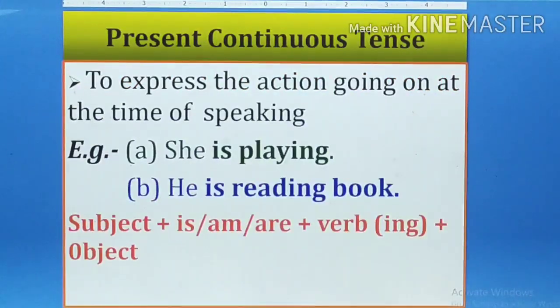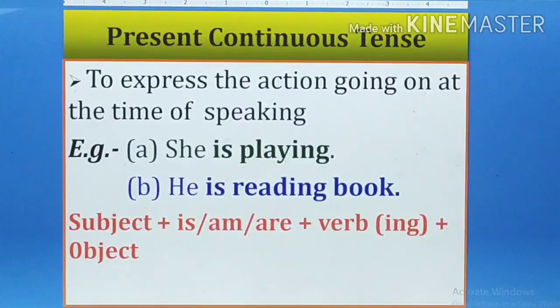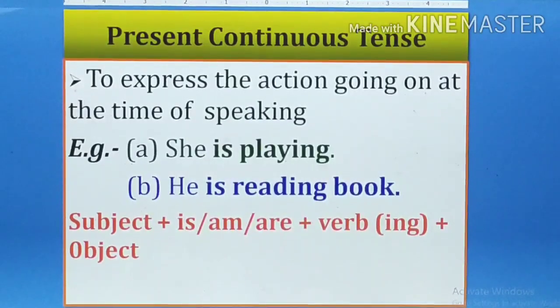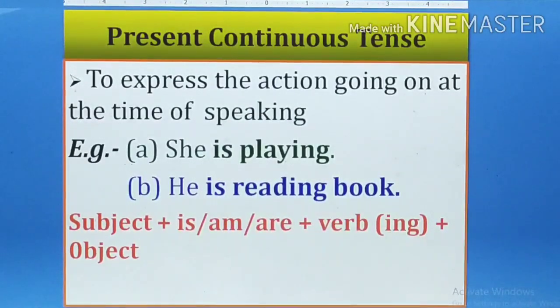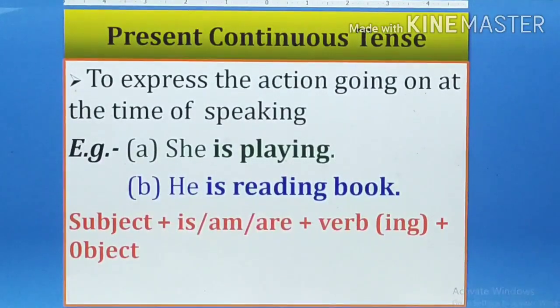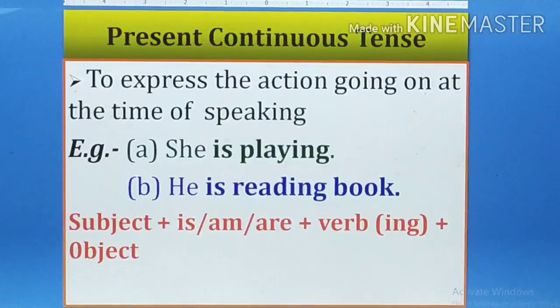Now next is the second part of the tense, that is the present continuous tense. Present continuous tense means the action which is going on now. For example, I am teaching you now, you are listening, or you are seeing the videos of my topic. So the action which is going on just now is the present continuous tense, to express the action going on at the time of speaking. Example, she is playing, he is reading book.